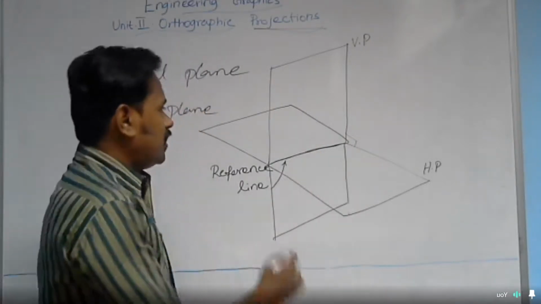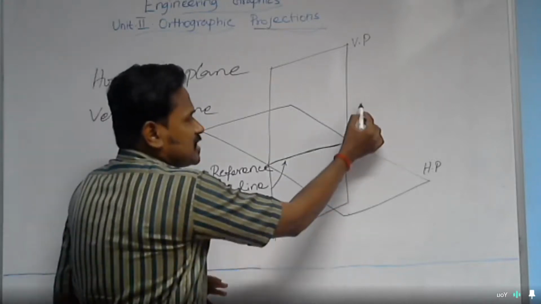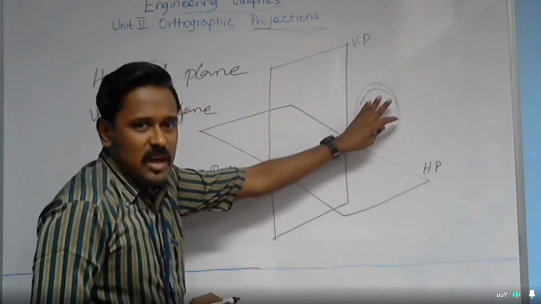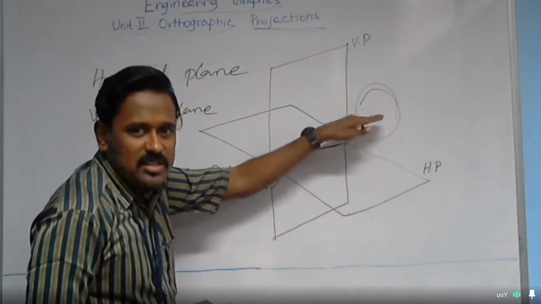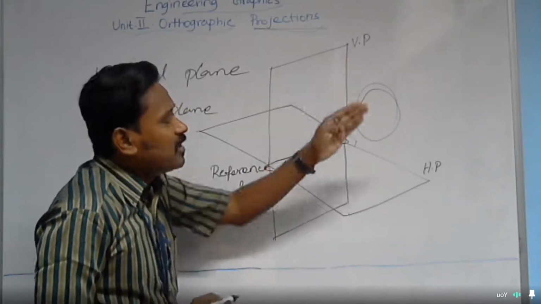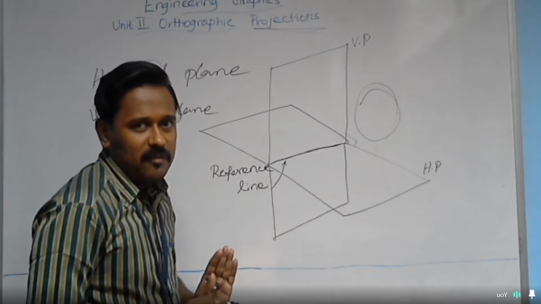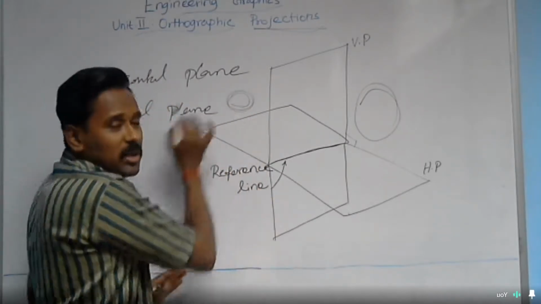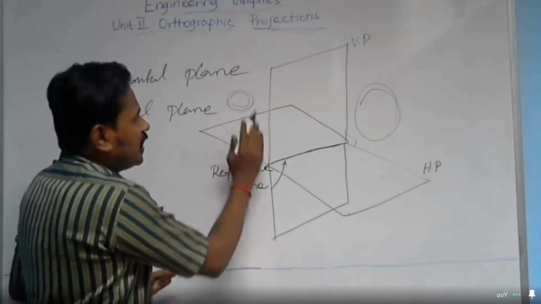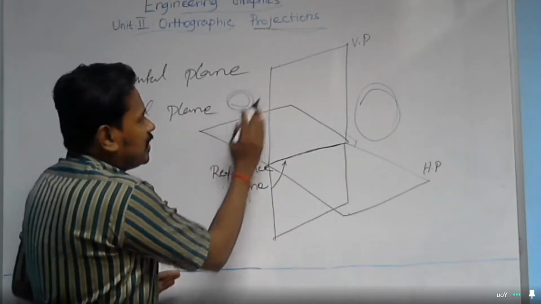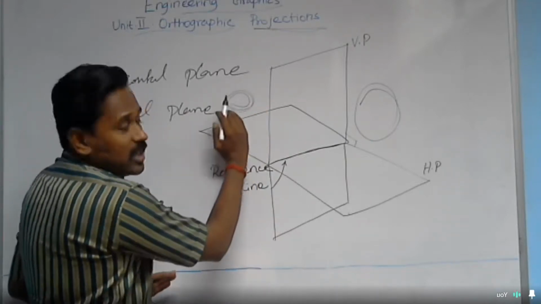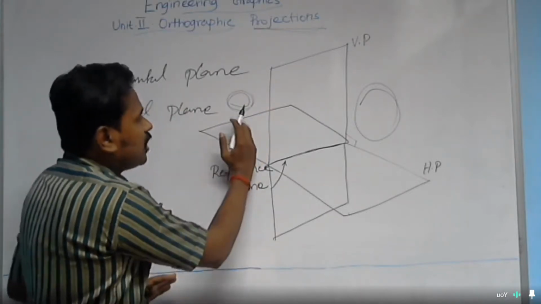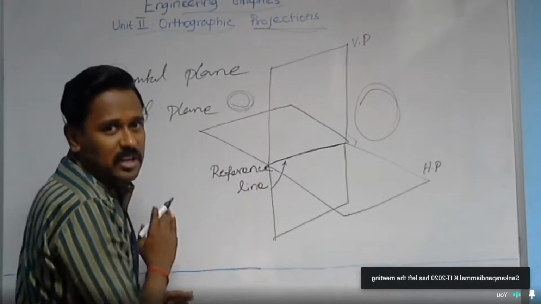This is the region, the space obtained just above the horizontal plane and in front of the vertical plane. That space can be addressed as above the horizontal plane and behind the vertical plane.